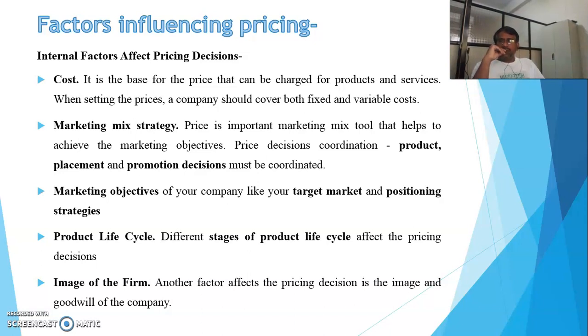That means these factors depend on the organization's aspects or views, and according to that the price gets decided. Now the cost is the base for the price that can be charged for the products and the services. This depends on two major costs which the company has to think about. The first one is the fixed cost required to produce that product, and the second is the variable cost required again to produce and sell that product.